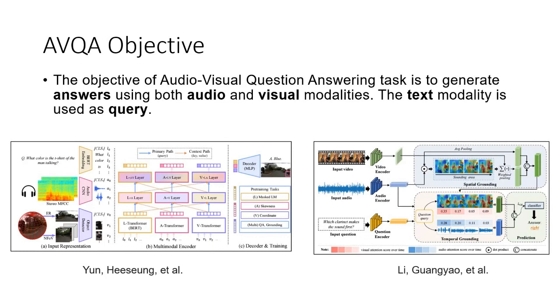In this way, the architecture is basically an encoder which encodes all the modalities and fuses them, and then the decoder predicts the answer. Similarly, on the right-hand side, we have a work from Guang Keo Lee. Here, they also have feature encoders for all the modalities. But instead of doing any kind of pre-training, they use spatial grounding and temporal grounding to achieve the right answer. Both of the methods are state of the art in the AVQA domain.